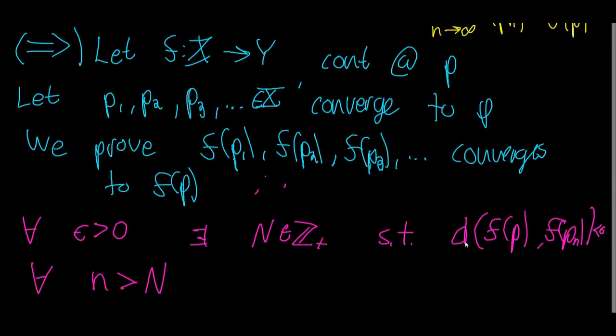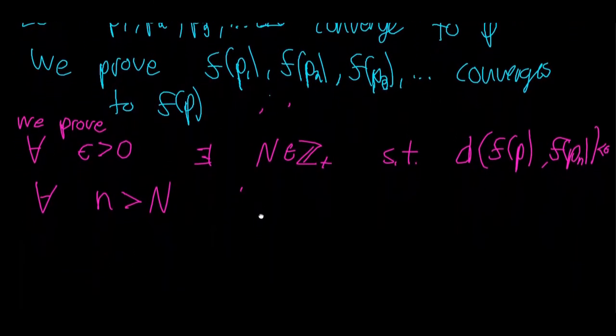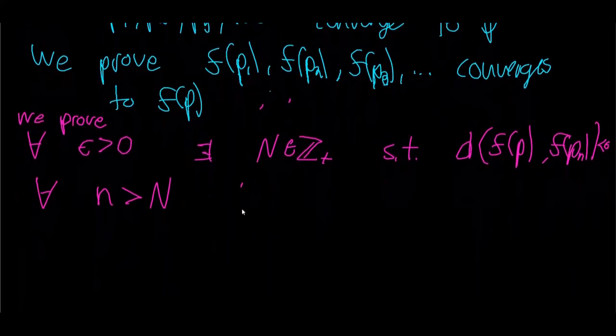We are directly using here the definition of convergence, except we're plugging in, you can think of it as plugging in this sequence right here to the definition of convergence. So if we can prove this, then we've proven that this sequence converges to f of p. But remember, I said before, we want to leverage the fact that f is continuous. So let's rephrase what it means for f to be continuous at the point p. And I'll write that in yellow here.